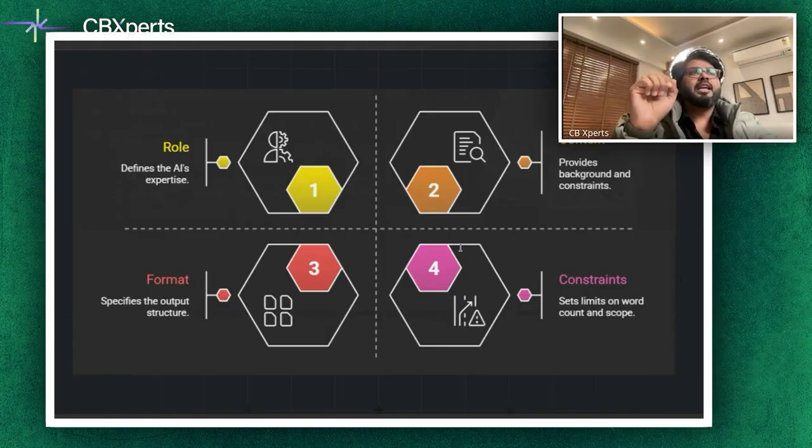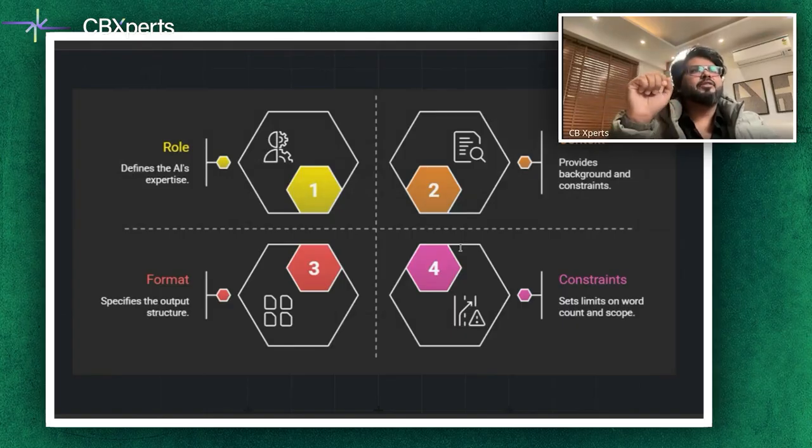It is the first block and it is called the role. This defines who the AI is pretending to be. If I say you are a senior backend engineer, the answer will be very different from you are a college tutor. So it's important that when you are telling this, you tell the AI, who are you?